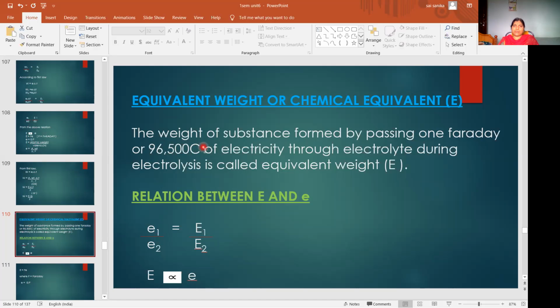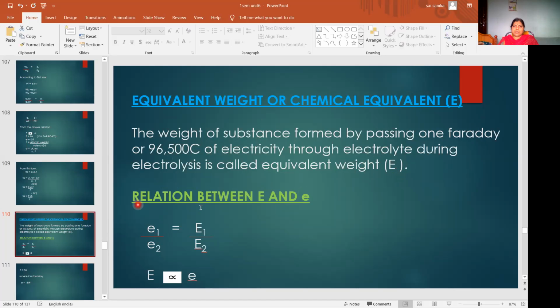When you pass 1 coulomb of electricity, whatever weight is depositing is the electrochemical equivalent. What is chemical equivalent? When you pass 1 Faraday or 96,500 coulombs of electricity, whatever weight is depositing is called chemical equivalent or equivalent weight.